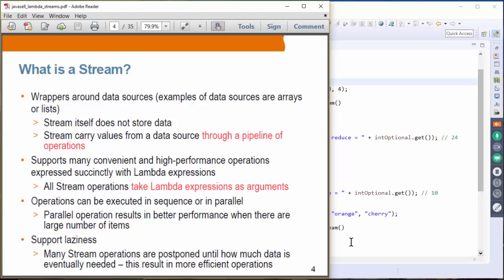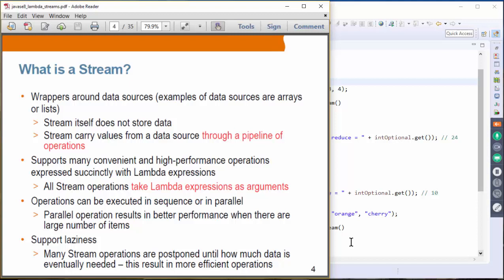It supports many convenient and high-performance operations and expresses them succinctly with Lambda expressions, and we are going to see many examples of this in the following slides. For example, a filter operation will receive a predicate Lambda expression. All stream operations take Lambda expressions as arguments, and operations can be executed in sequence, which is the default, or in parallel.